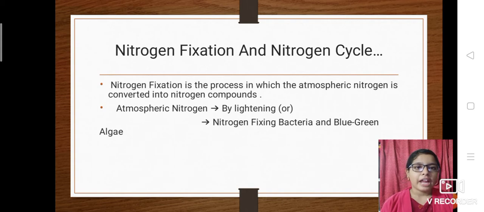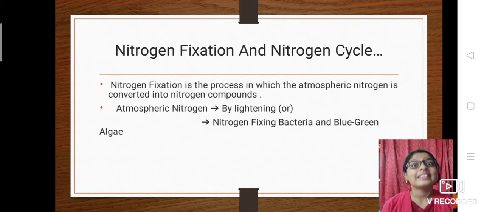Atmospheric nitrogen is converted by lightning or by nitrogen fixing bacteria and blue-green algae. It means that to convert atmospheric nitrogen to nitrogen compounds, it happens by the process of lightning. Lightning is nothing but bijli, meaning at night or in daytime when there's heavy rain, there would be occurrence of lightning.